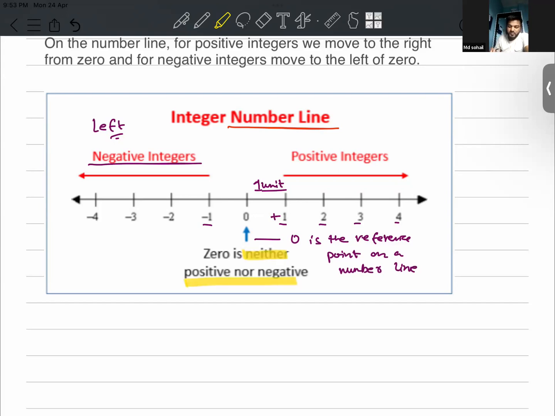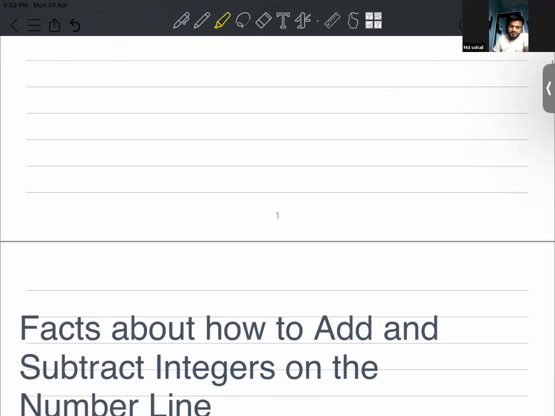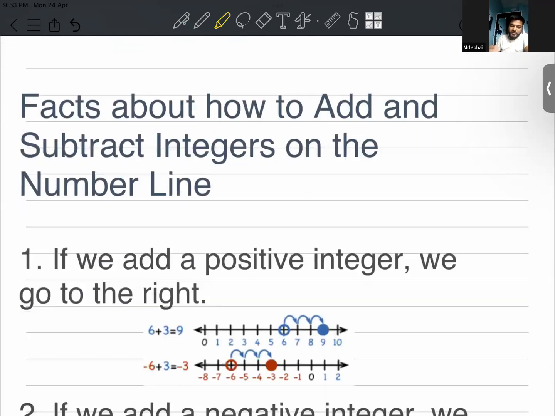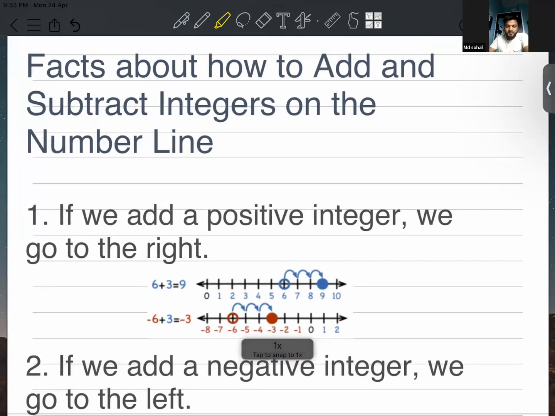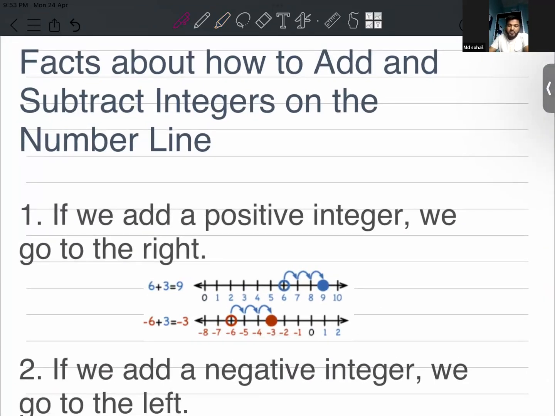Very good. Now, let's learn a few things about how we add and subtract integers. In mathematics, there are simply 4 different types of operations. We either add, subtract, divide, or multiply the numbers. These are the tools which we use in mathematics.